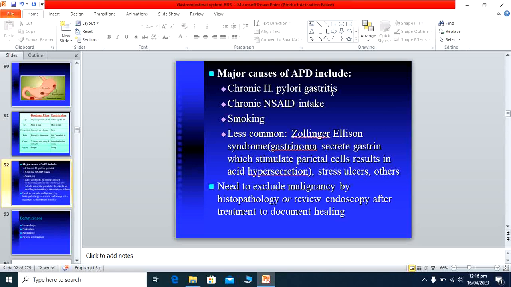In malignancies like gastric carcinoma, erosion of the stomach mucosa occurs. So if the ulcer is not healing, we must go for endoscopy and take a biopsy, because sometimes it is a simple ulcer and sometimes a malignant ulcer, and it should be treated accordingly.